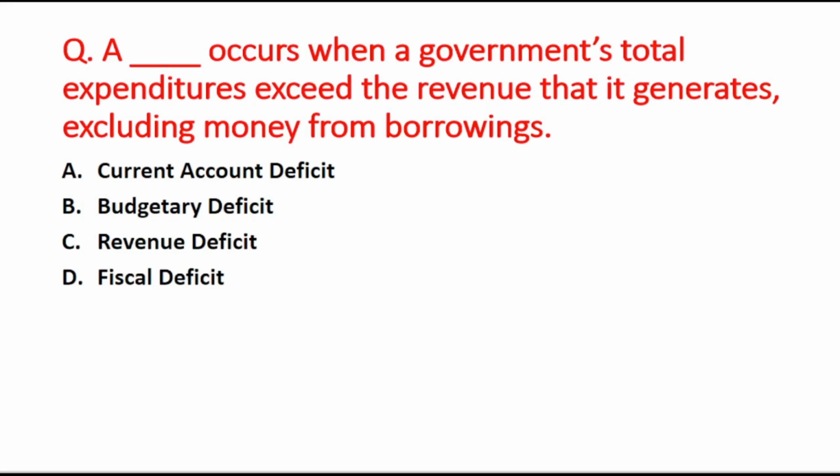Now the next question is: a blank occurs when a government's total expenditures exceed the revenue that it generates, excluding money from borrowings. Your A option is current account deficit, B option is budgetary deficit, C option is revenue deficit, and the last option is fiscal deficit. Okay, so the right answer is option D, that is fiscal deficit.